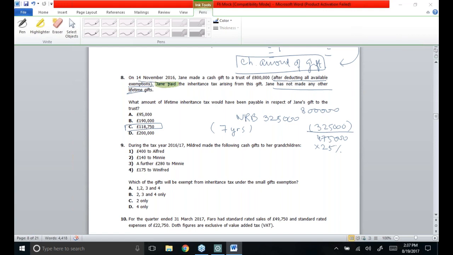The VAT figure is 9,950. So the gross amount is the net amount 49,750 plus 9,950, so the gross value will become 59,700.